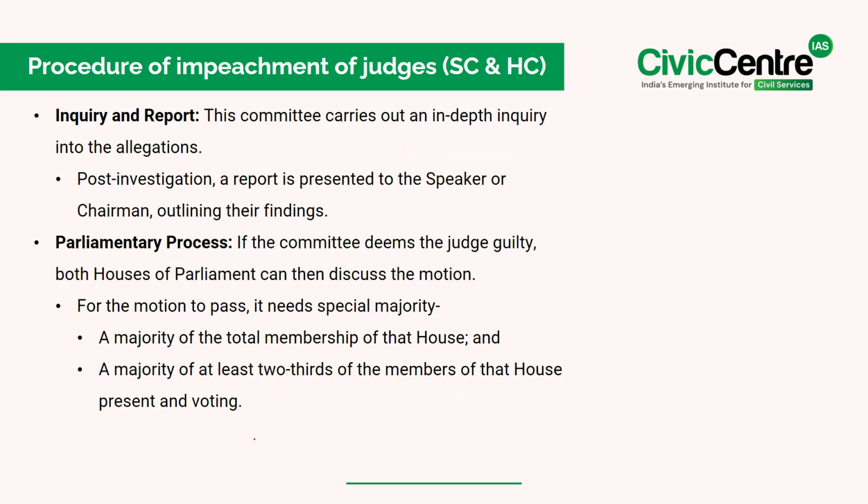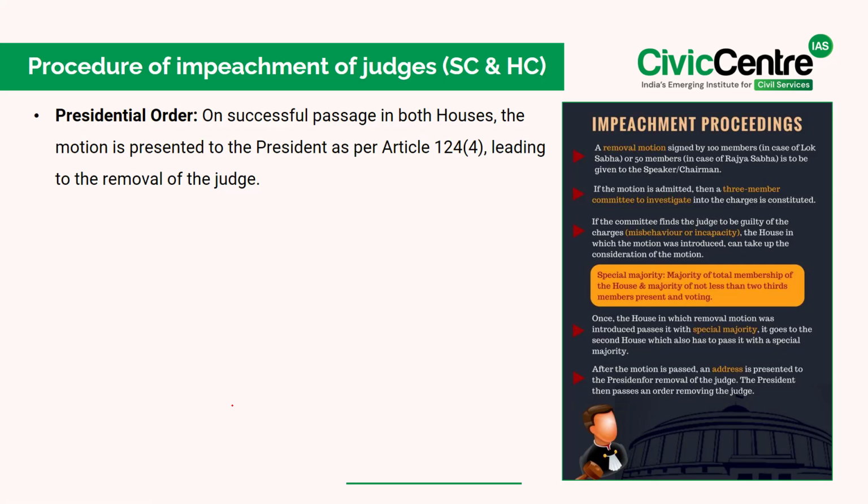Then what about the inquiry and the report? See, this committee will carry out an in-depth inquiry into the allegations, and post-investigation, a report is presented to the Speaker or the Chairman outlining their findings. Then, what is the parliamentary process for it? So, if the committee deems the judge guilty, both houses of the Parliament can then discuss the motion. Then, for the motion to pass, it needs a special majority, which means a majority of the total membership of the House and a majority of at least 2/3 of the members of that House present and voting. Then, on successful passage in both the houses, the motion is presented to the President as per Article 124 Clause 4, leading to the removal of the judge.